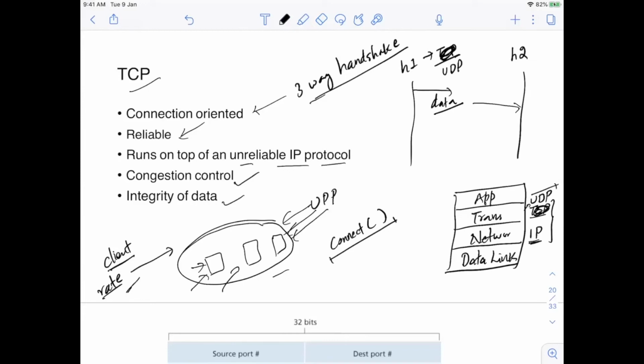So if the data is being sent, it will be sent in a TCP packet, let's say data is here, and this is the overall TCP packet. If this is being sent to H2, it should not happen that in between this data gets corrupted. For that, there is the integrity of data. TCP will also check that data corruption has not happened.